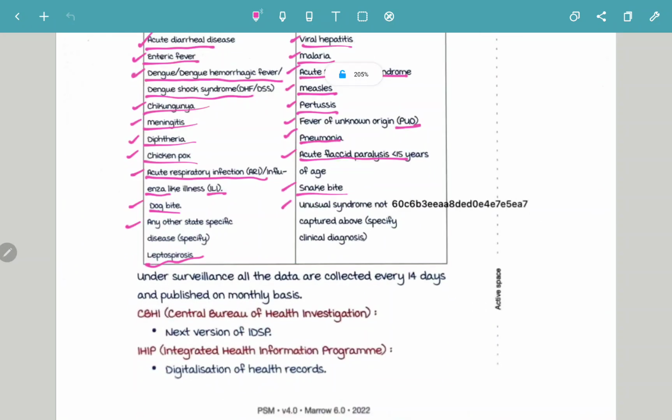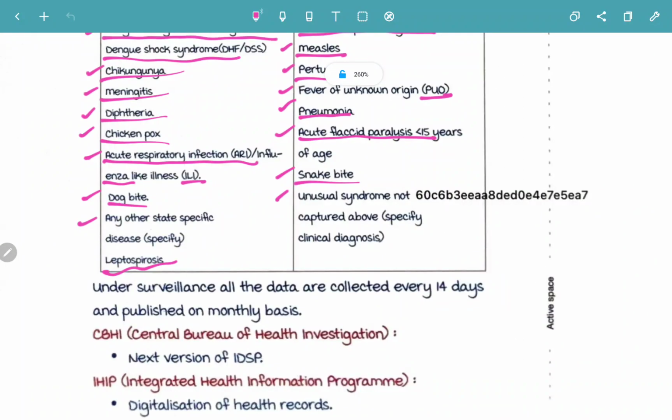Now, see, under surveillance, all the data are going to be collected every 14 days or 2 weeks and published on a monthly basis. So, in this surveillance, they will be collecting all the data every 14 days, and then they will be publishing on a monthly basis.